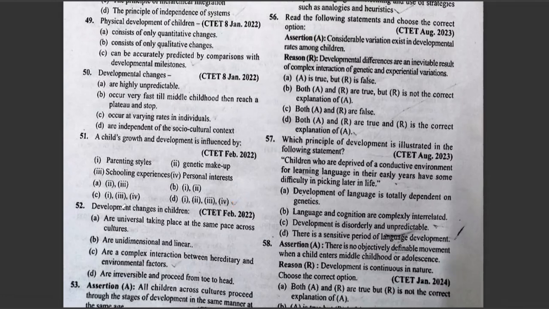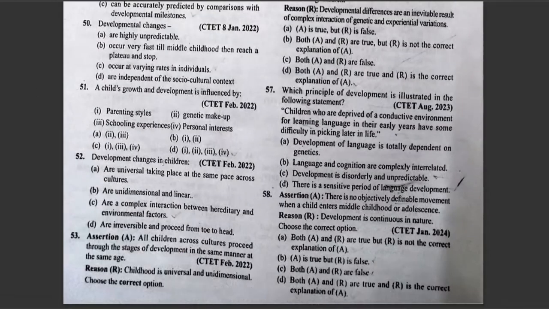Development changes in children: A. Are universal, taking place at the same pace across cultures. B. Are unidimensional and linear. C. Are complex interaction between hereditary and environmental factors. D. Are irreversible and proceed from toe to head. The correct answer is option C.